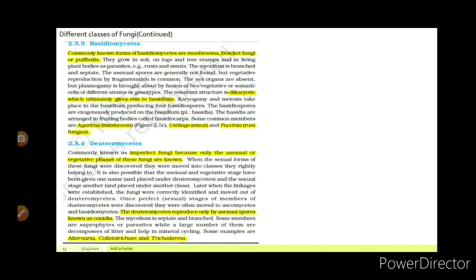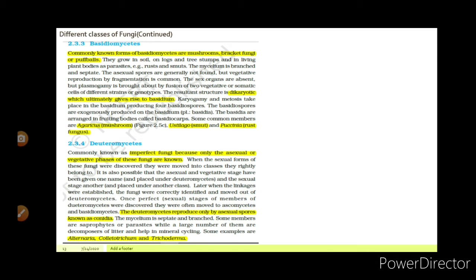Next class of fungi, basidiomycetes. Commonly known forms of basidiomycetes are mushrooms, bracket fungi or puffballs. So the common mushroom is nothing but a basidiomycete. They grow in soil, on logs and tree stumps, and in living plant bodies as parasites. For example, rust and smut.